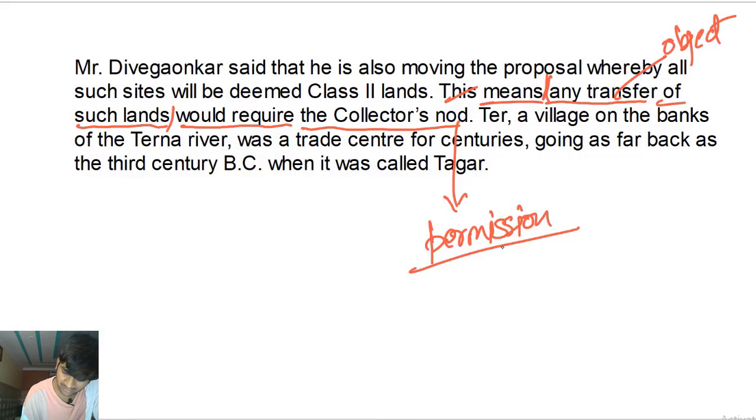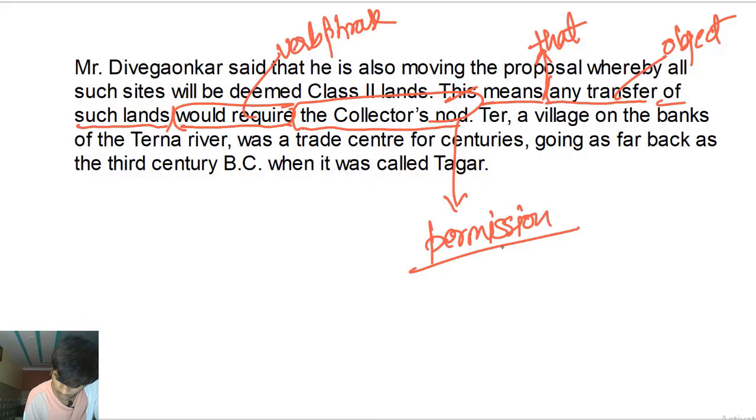The conjunction that is implicit, it's there but it's not there, you cannot see it. It means that any transfer of such lens, subject, noun phrase, would require verb phrase of the object of the noun clause, right? Require what? The collector's nod, object, noun phrase, right? Nod is the main noun here. The premodifier, collector's premodifier.